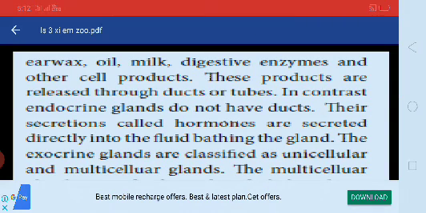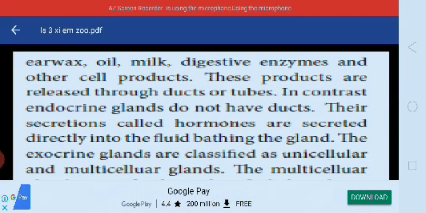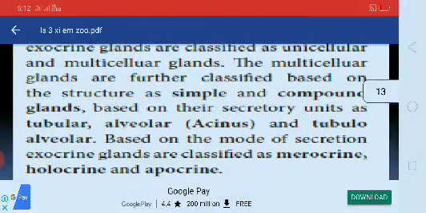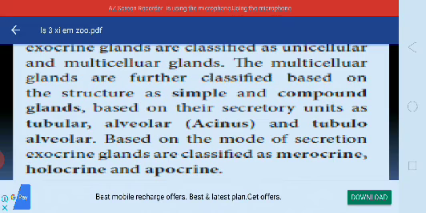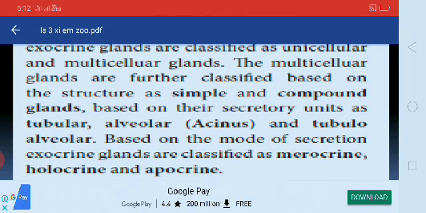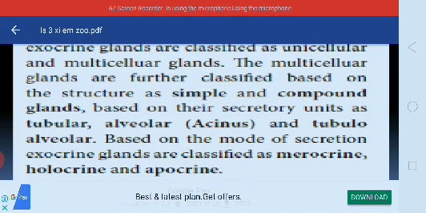The exocrine glands are classified as unicellular and multicellular glands. The multicellular glands are further classified based on the structure as simple and compound glands, based on the secretory units as tubular, alveolar, and tubulo-alveolar. Based on the mode of secretion, exocrine glands are classified as merocrine, holocrine, and apocrine.